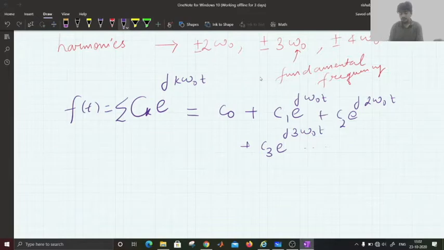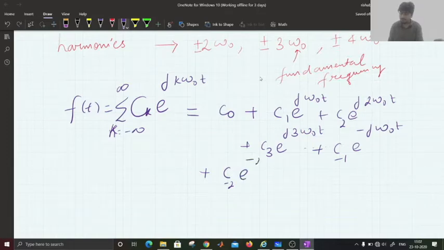And for the negative frequencies, because k is varying from minus infinity to infinity, c minus 1 e to the power minus j omega naught t, c minus 2 e to the power minus 2j omega naught t, and so on.